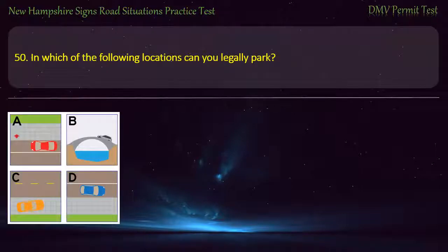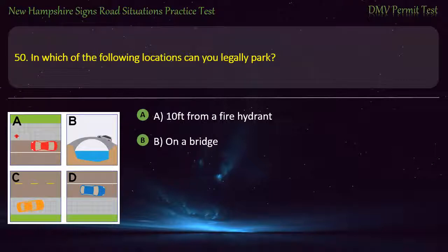Question 50. In which of the following locations can you legally park? A. 10 feet from a fire hydrant. B. On a bridge. C. On the sidewalk. D. 10 inches from the curb. Answer. D. 10 inches from the curb.